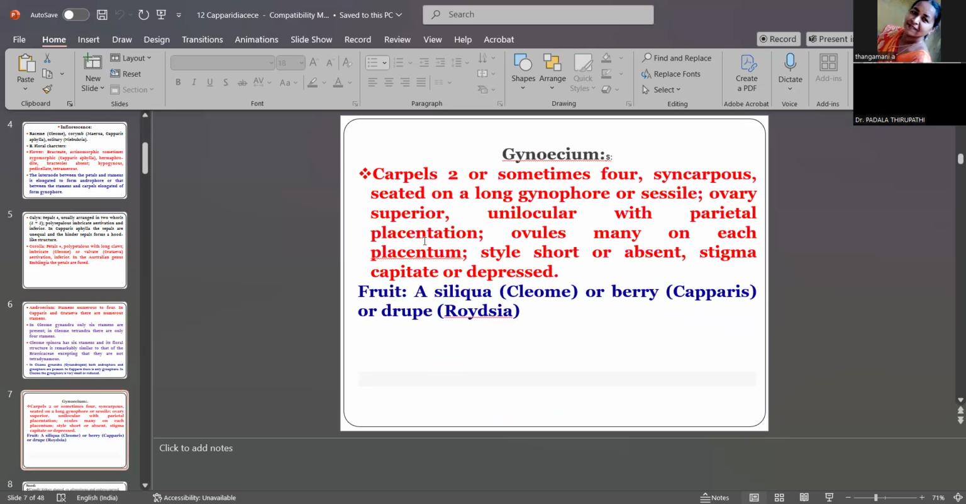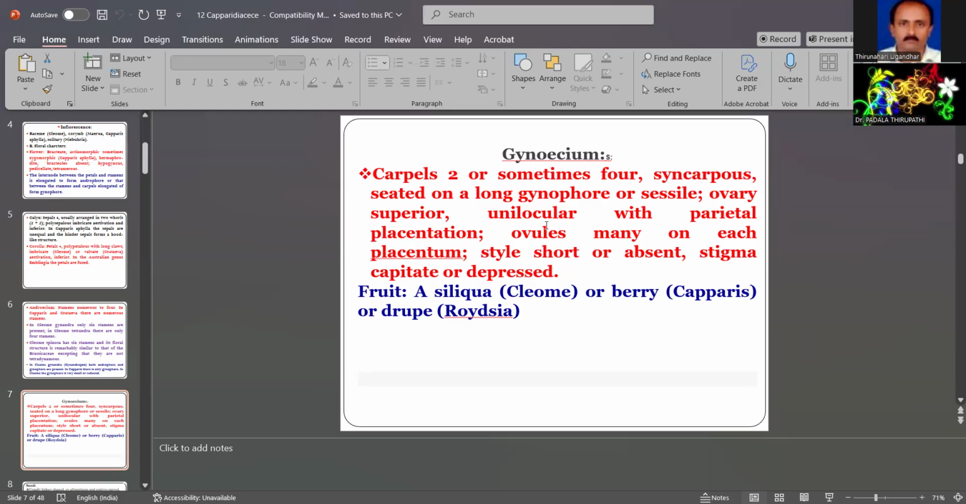Next is the gynoecium. The gynoecium has a number of carpels. Carpels are the parts of the ovary which have seed-like structures. The carpels are two or more, or sometimes four. It is seated on a long gynophore. The ovary is superior and unilocular. Uni means only one locule. With parietal placentation, it is a character of the Capparidaceae family.